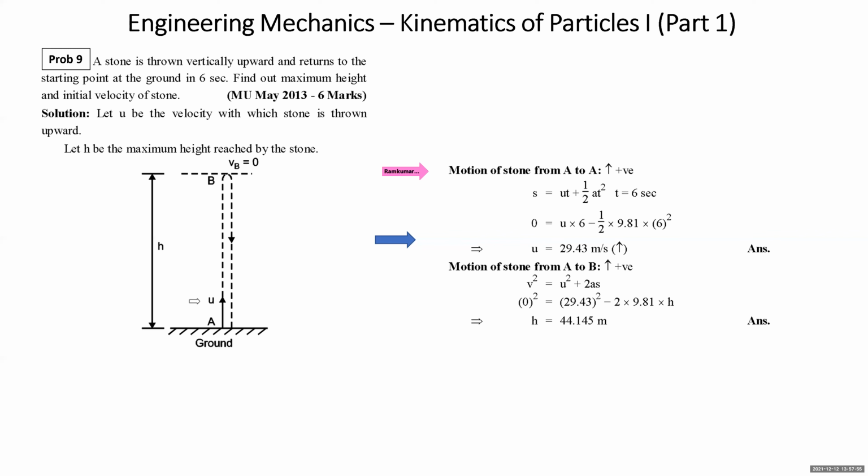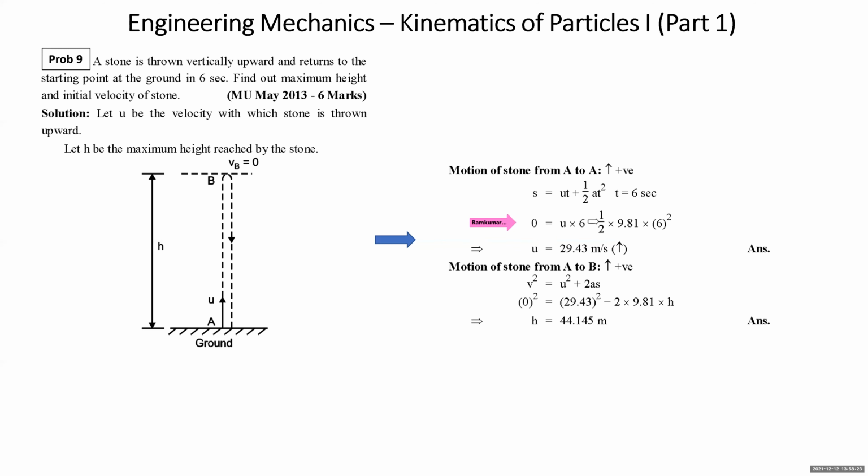All right. Now we write motion, upward motion, positive. I'll write here S is equal to ut plus half at square. S is 0. Why is S 0? I'm considering motion from A to A, that means back to A. Its displacement is 0, because the motion starts from A and comes back to the same point. Final position and initial position are the same. Initial velocity is u and acceleration is minus.